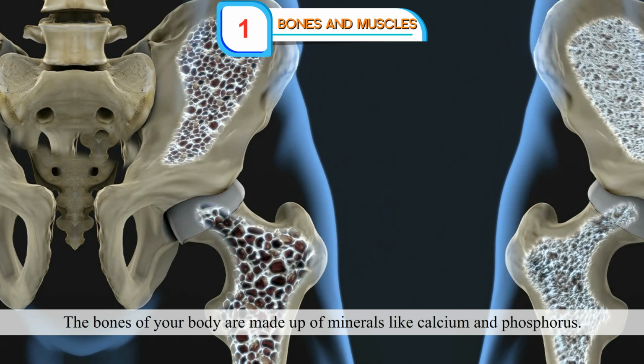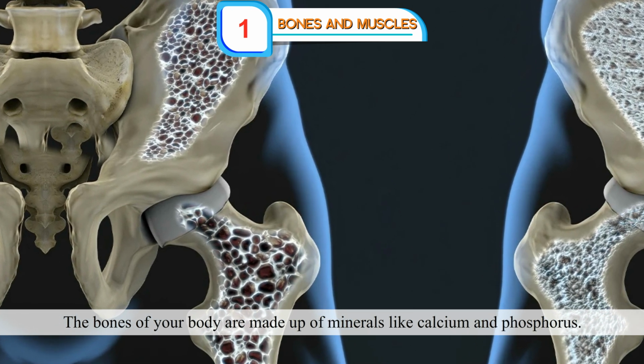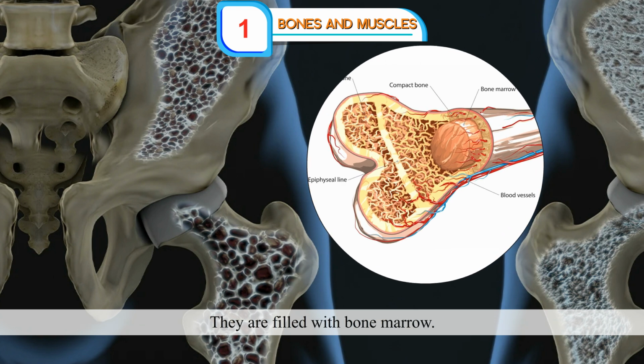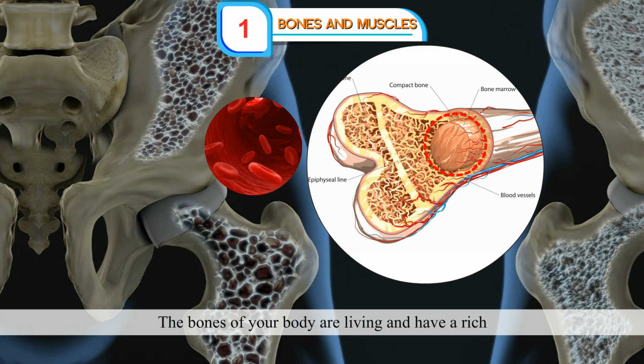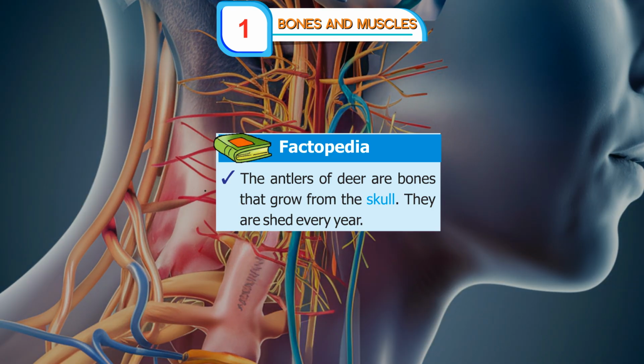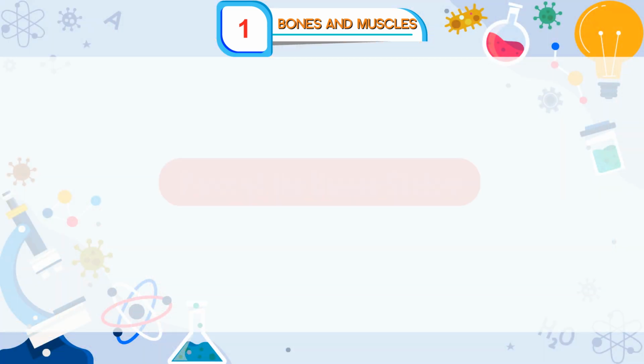The bones of your body are made up of minerals like calcium and phosphorus. The bones are not solid. They are filled with bone marrow. Bone marrow is the site for production of red blood cells. The bones of your body are living and have a rich supply of blood vessels and nerves. Factopedia: The antlers of deer are bones that grow from the skull. They are shed every year.